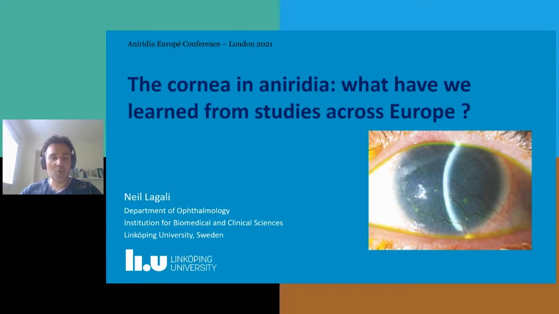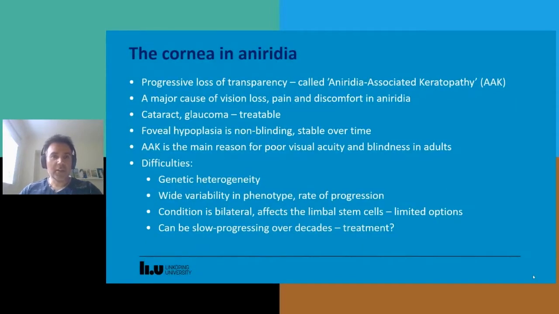I'll be talking about the cornea in aniridia specifically, and what we've learned from our various cohort studies across Europe. So the cornea in aniridia experiences a progressive loss of transparency over time, and this is known as aniridia-associated keratopathy, or AAK. It's a major cause of vision loss in aniridia, and it can also be associated with much pain